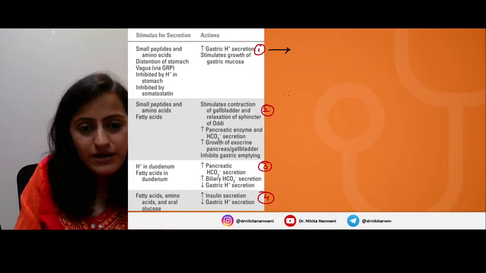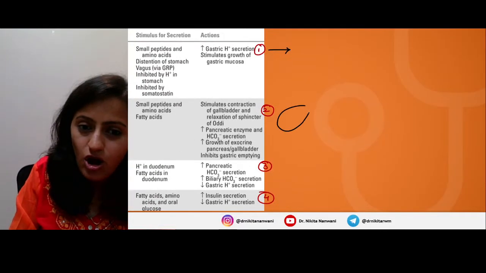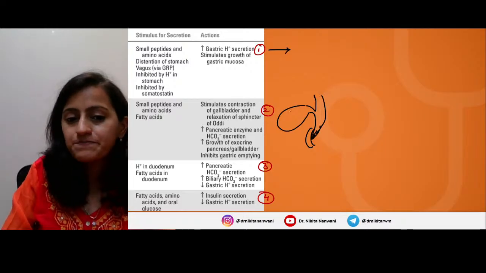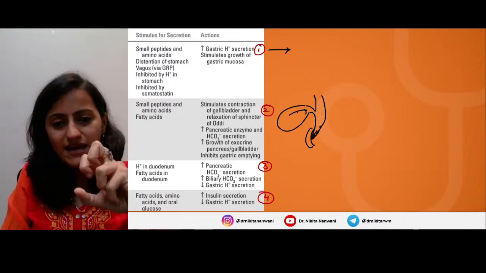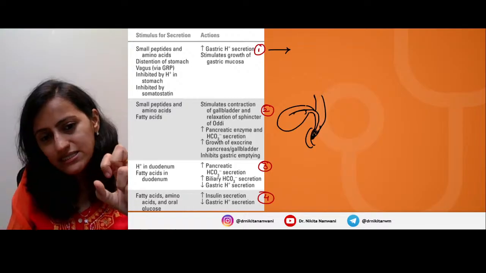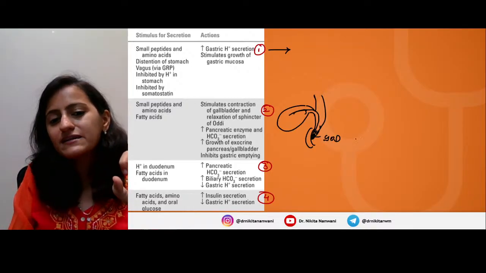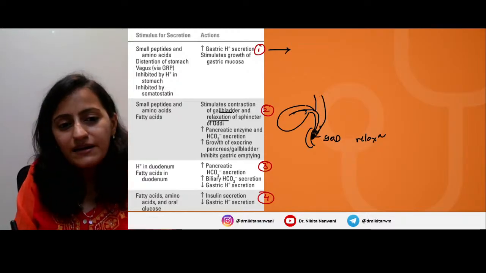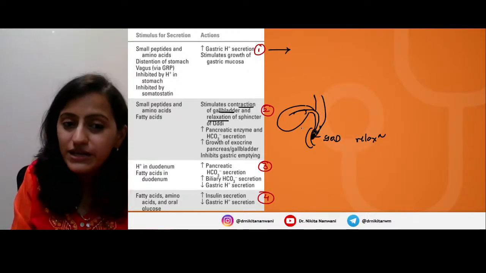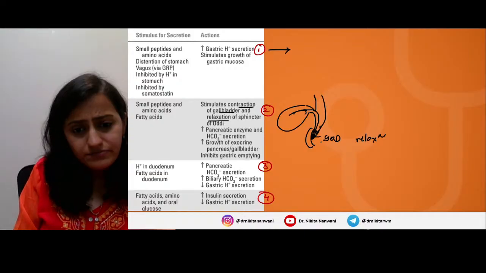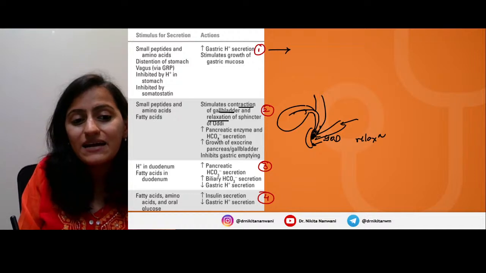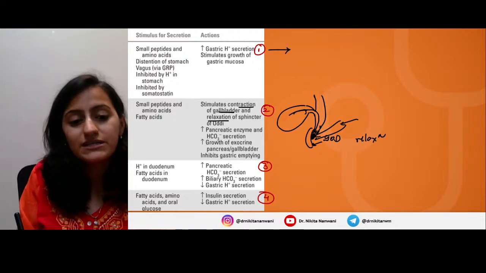So basically what happens is, you have the gallbladder, you have the common bile duct, the pancreatic duct coming in, and you have the sphincter of Oddi. This gallbladder contracts, the bile is going here, so the sphincter of Oddi should relax. Remember that the gallbladder contracts, but the sphincter of Oddi relaxes. Also, along with that, the pancreatic enzyme and bicarbonate secretion also increases.